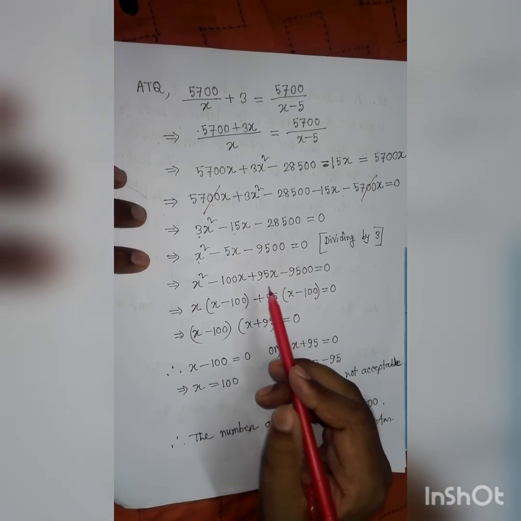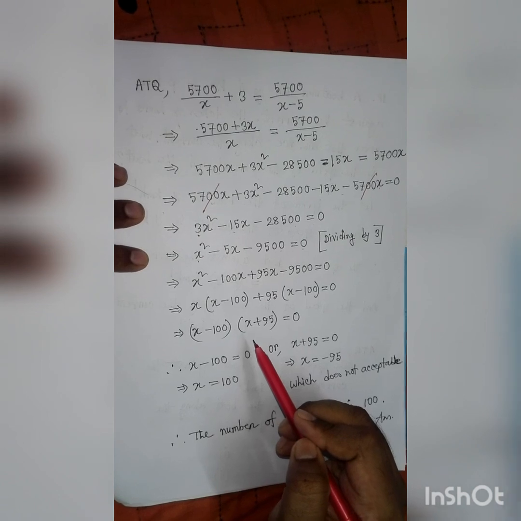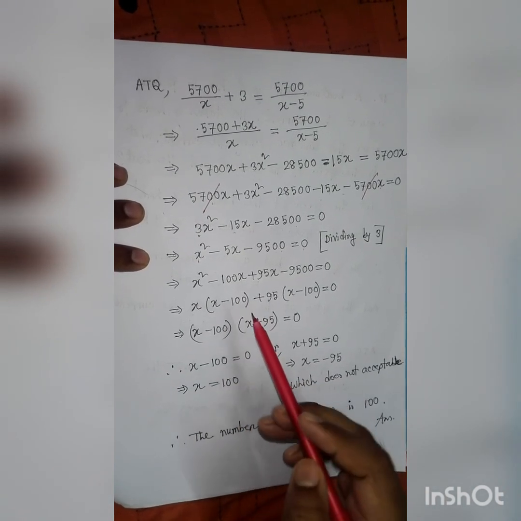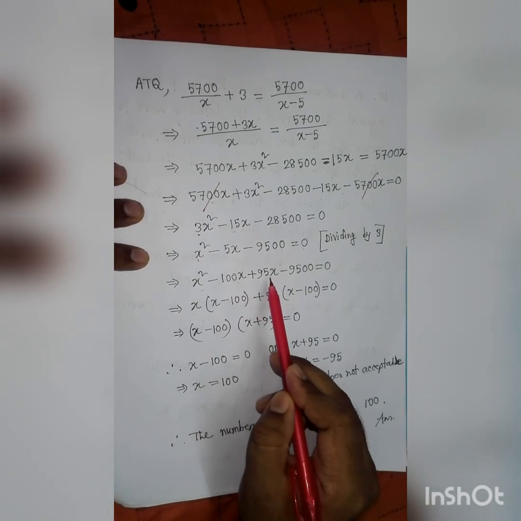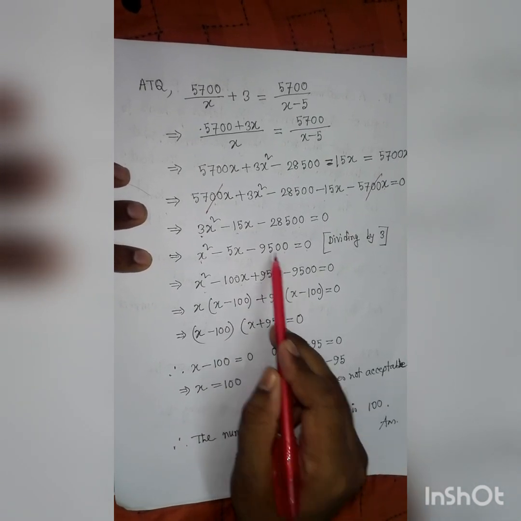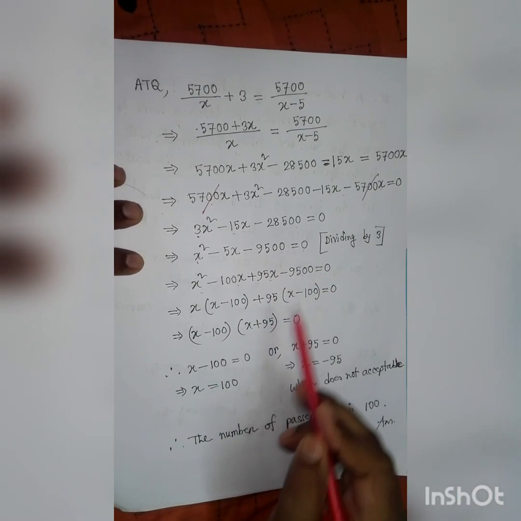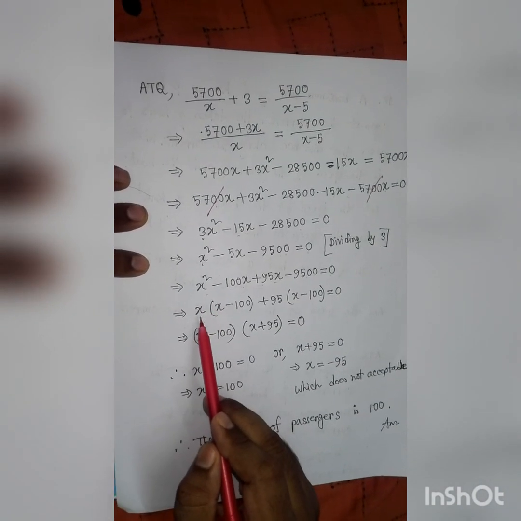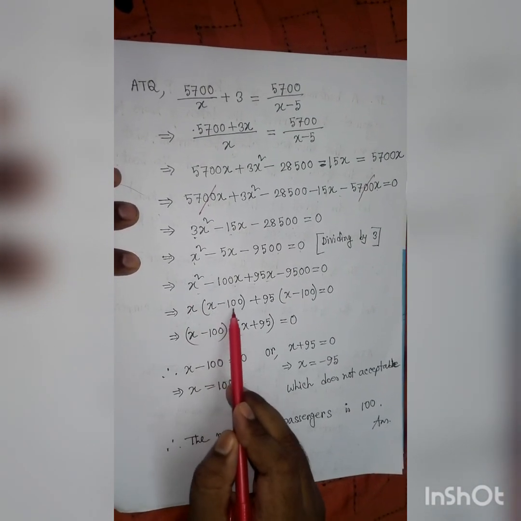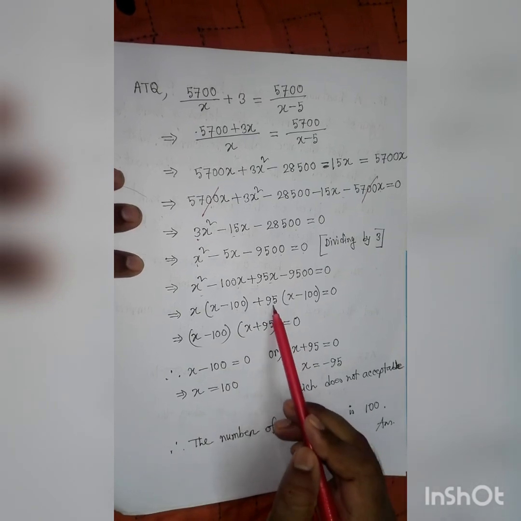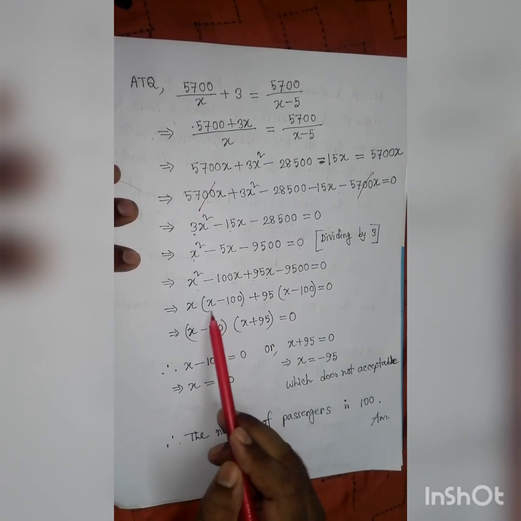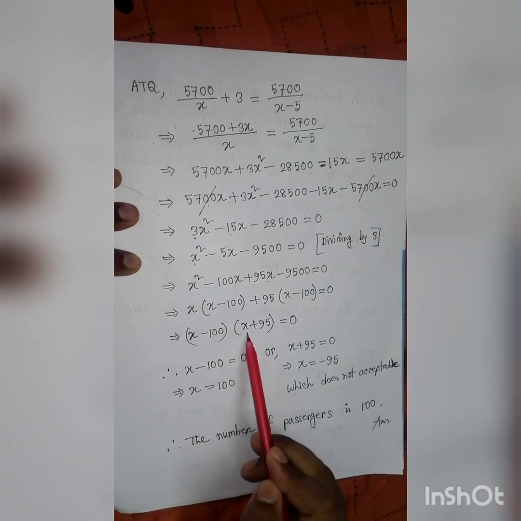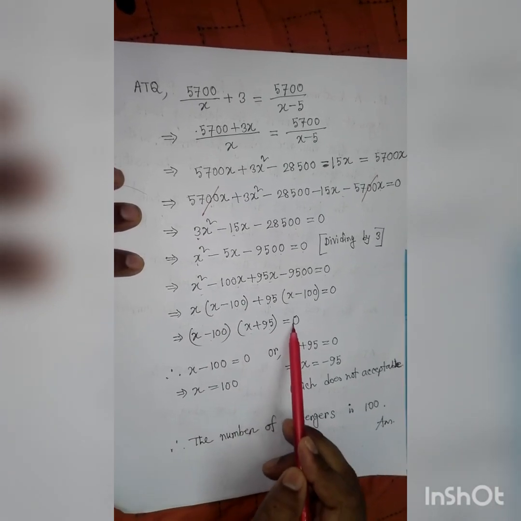Now to solve this equation we apply the middle term method. Then we get x square minus 100x plus 95x minus 9500 equal to 0. By taking common x we get x minus 100. By taking common 95 we get x minus 100. Then we take common x minus 100, x plus 95.